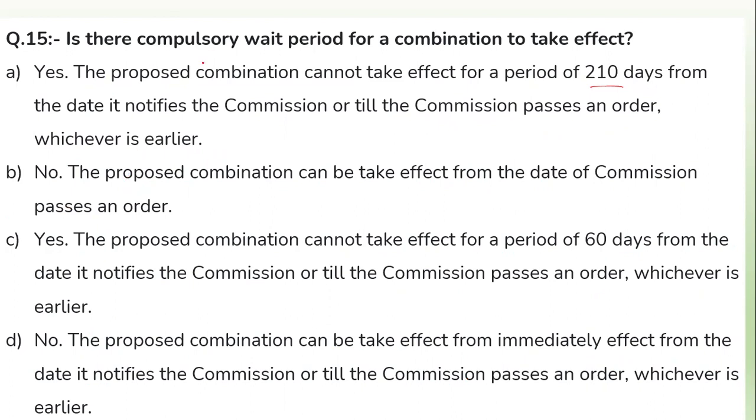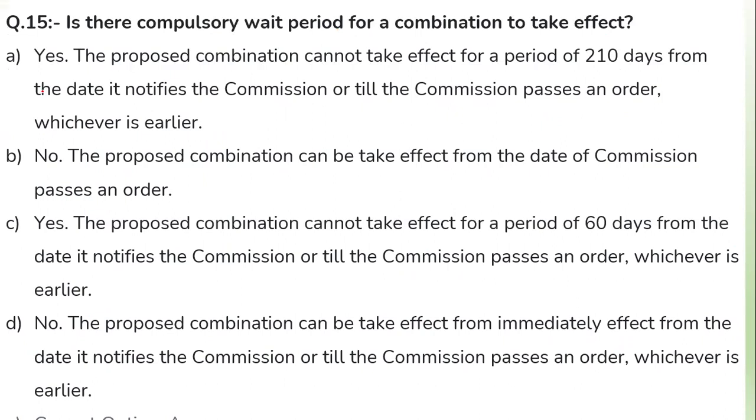So actually, this question is about whether there is a compulsory wait period for the combination to take effect. Yes, option A is the correct answer, that is 10 days from the date it is notified. So it is compulsory to wait for a period for the combination to take effect. And how many days? 10 days from the date it is notified to the commission or till the commission passes an order, whichever is earlier.